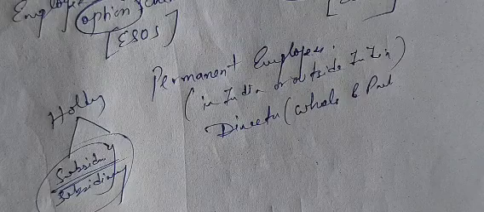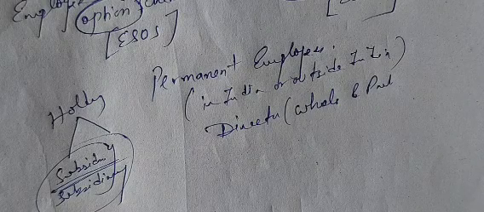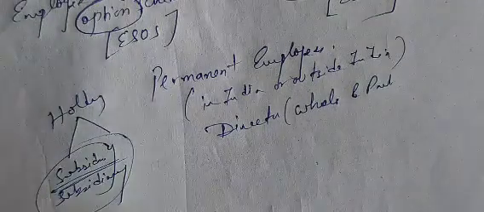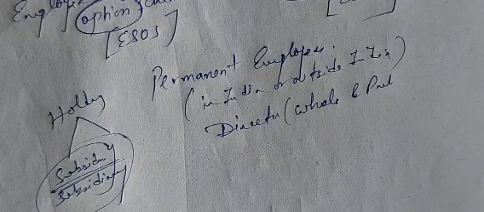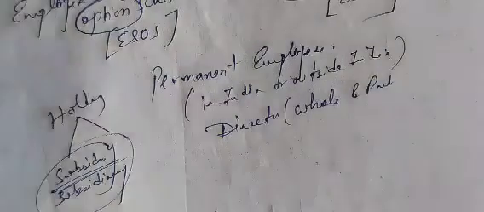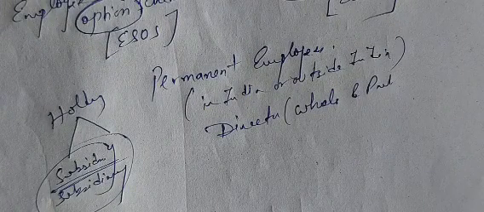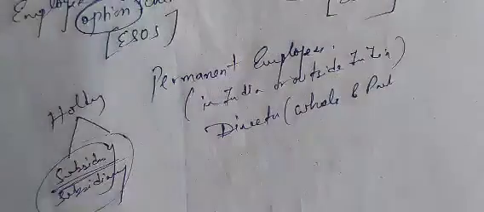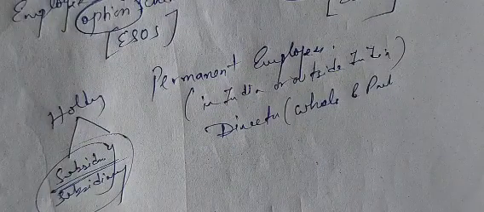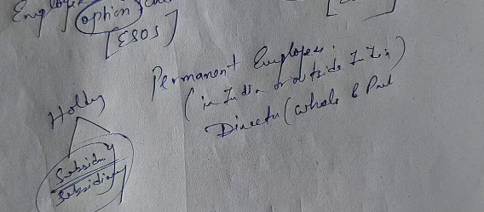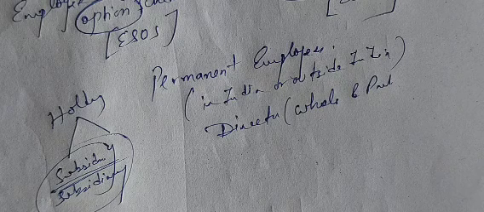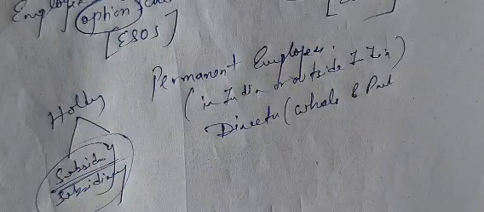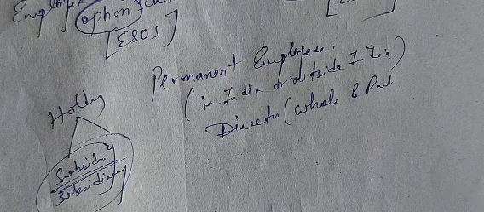So to whom are these schemes being given? To permanent employees, whether residing in India or outside India, and to directors, whether whole-time or part-time, of that company or that company's holding company or subsidiary company. Clear? To them the options are being given. So what is the difference now?